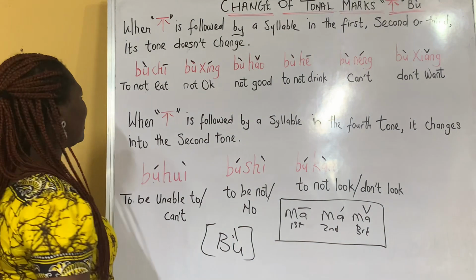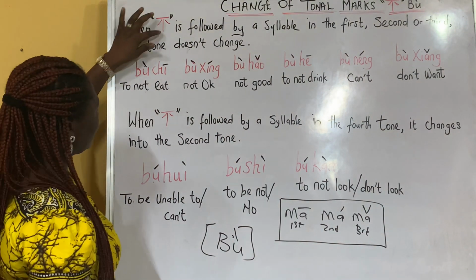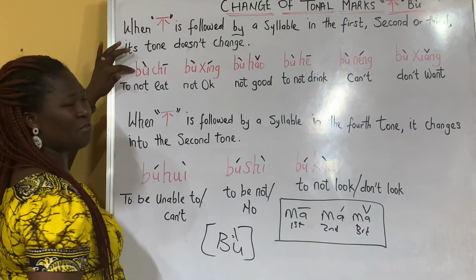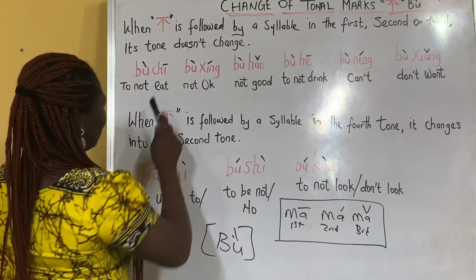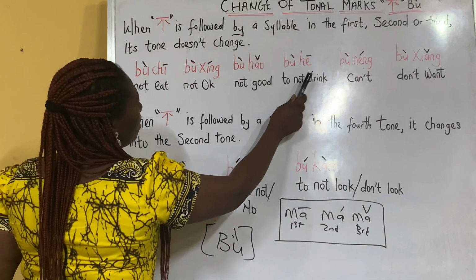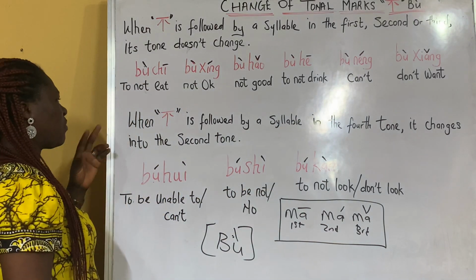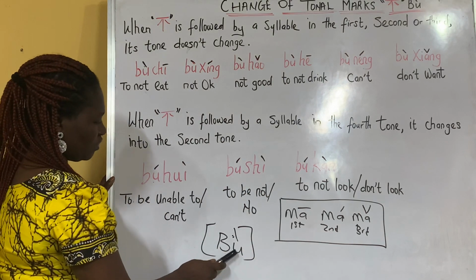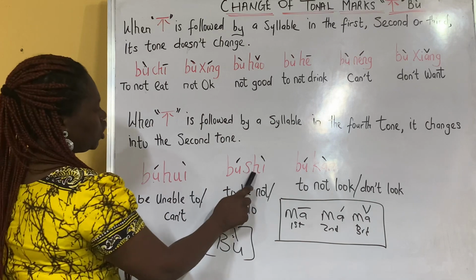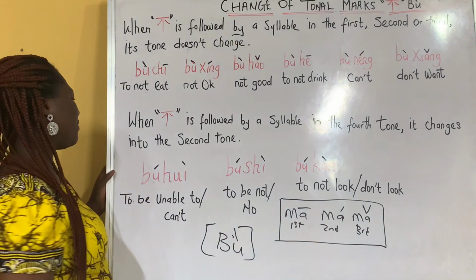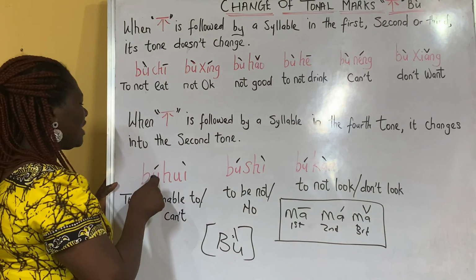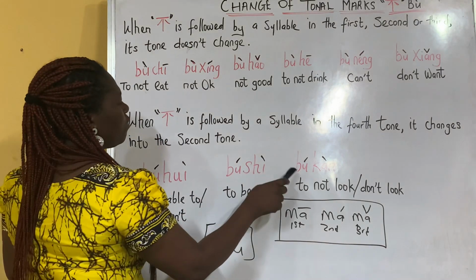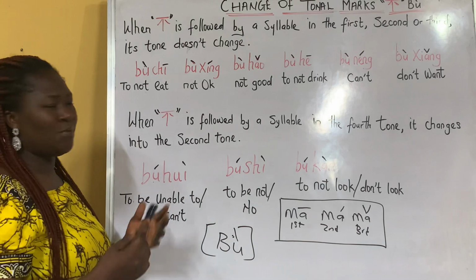Do you understand? So you see, when bu is followed by the first, second, and third tone, it still has its original tone, for example bu chi, bu qing, bu hao, bu he, bu neng, bu xiang. But when it's followed by a syllable in the fourth tone, like hui, shi, kan, and any other one we can think of, then its original tone will change to the second tone. That's why it's now bu hui, bu shi, bu kan, like that. Do you understand it? Is it so hard?